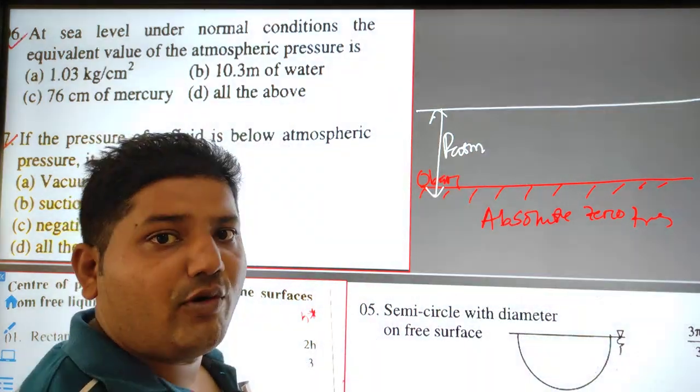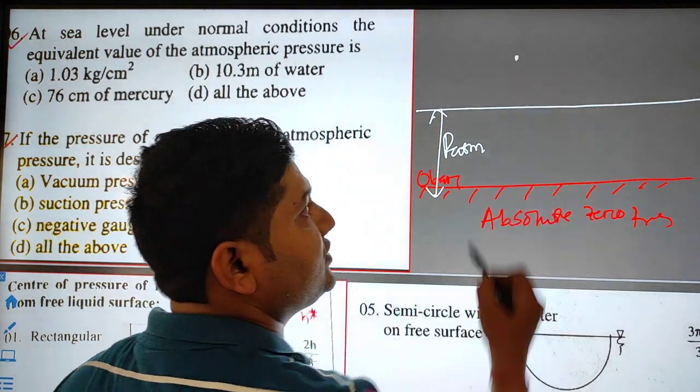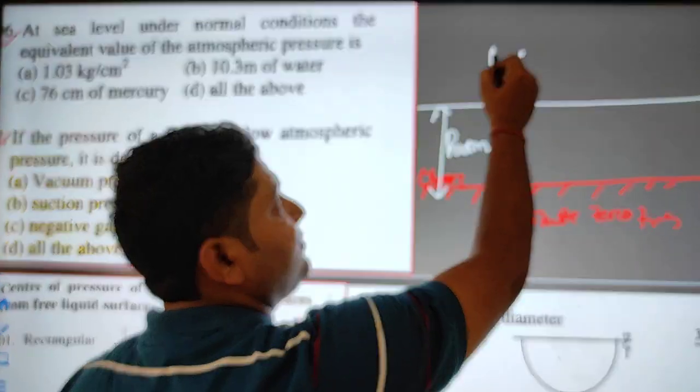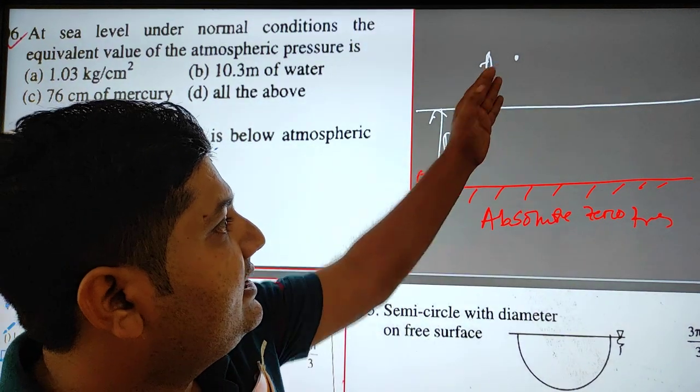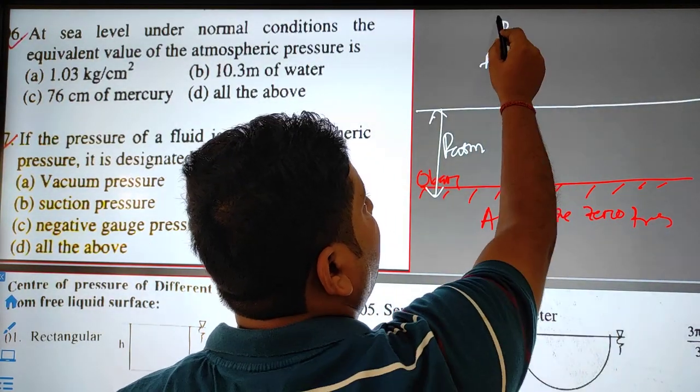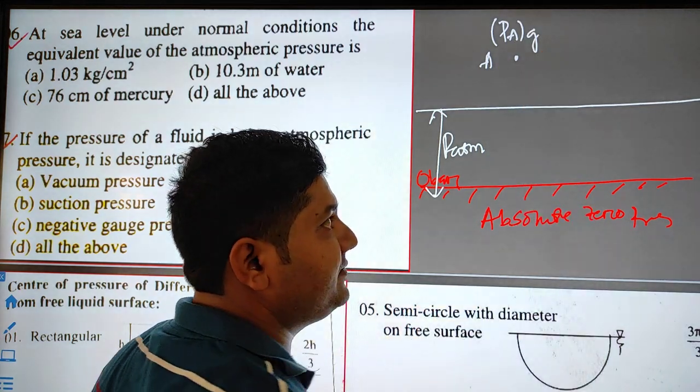Suppose I consider a point A just above the atmospheric pressure. The pressure at point A in the form of gauge I want to write.